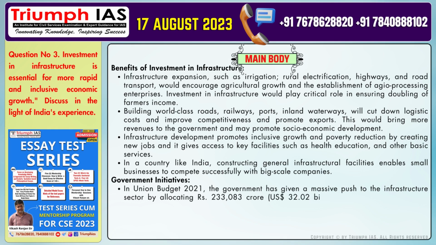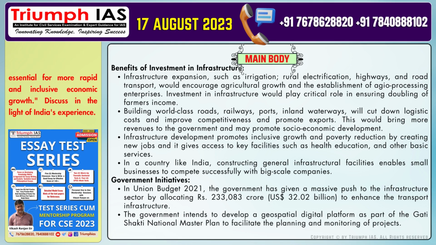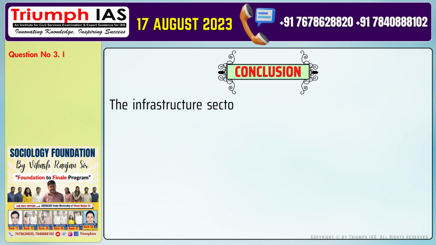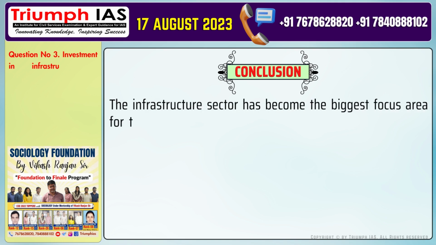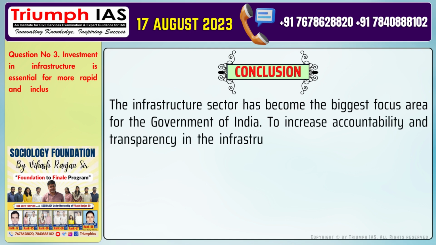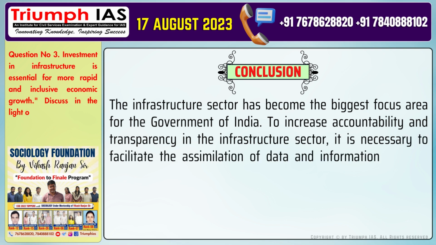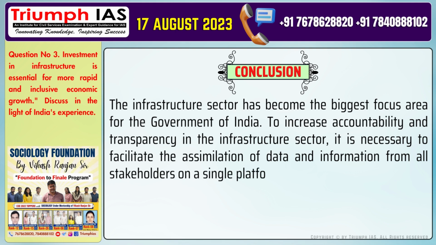233,083 crore rupees, 32.02 billion US dollars, to enhance the transport infrastructure. Number 2. The government intends to develop a geospatial digital platform as part of the Gati Shakti National Master Plan to facilitate the planning and monitoring of projects. The conclusion of the answer is, the infrastructure sector has become the biggest focus area for the Government of India. To increase accountability and transparency in the infrastructure sector, it is necessary to facilitate the assimilation of data and information from all stakeholders on a single platform.